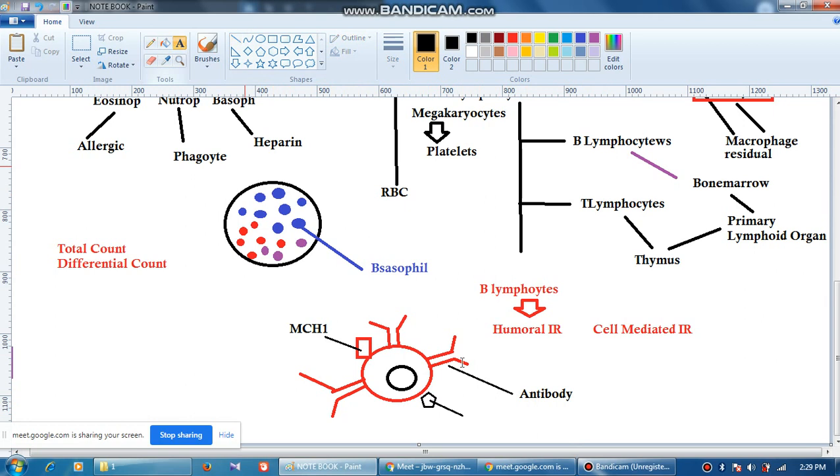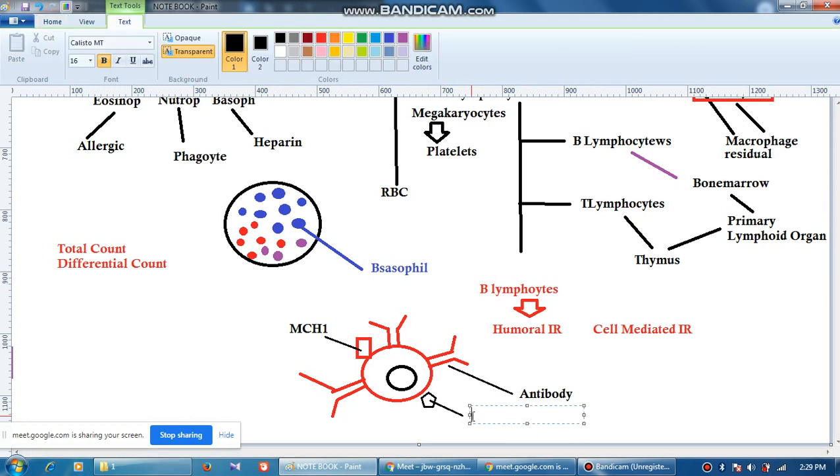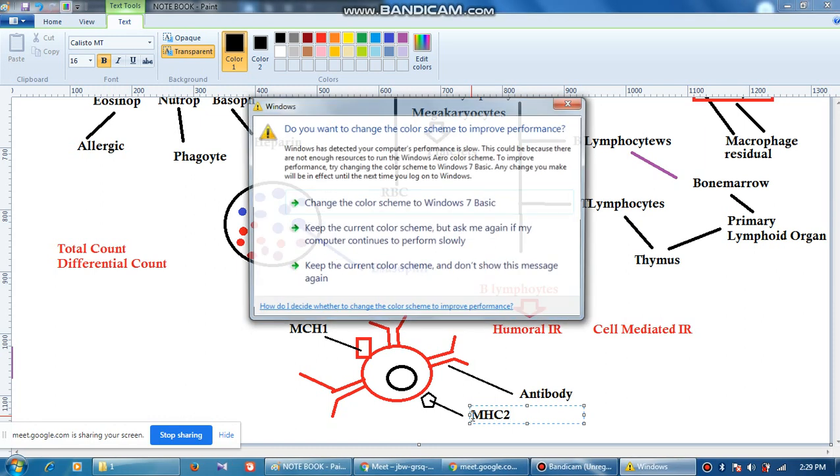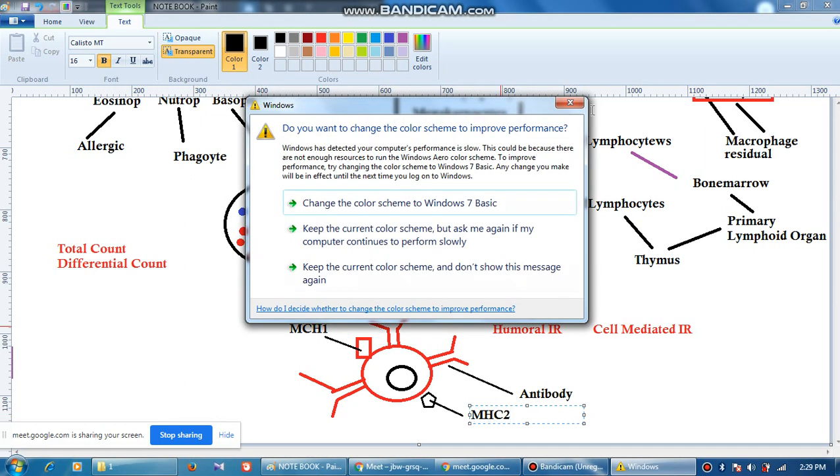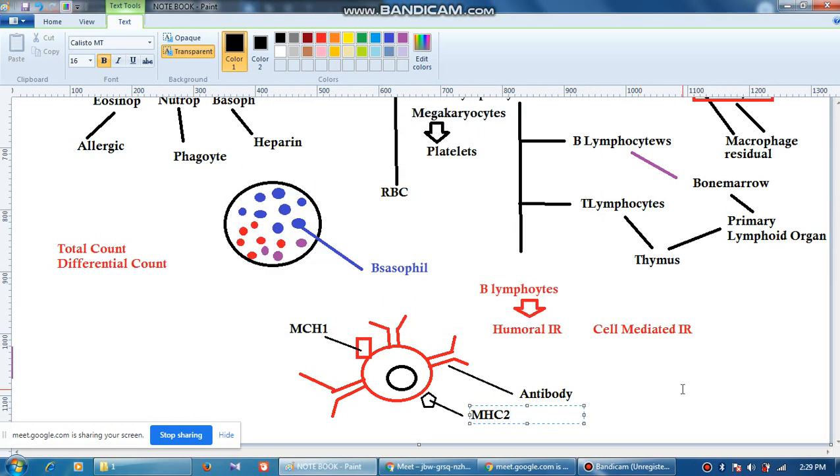So this is very, very typical for B lymphocyte. MHC2. So MHC1 antigens are there on the surface of the B lymphocyte. At the same time there are MHC2 antigens, and also there are antibody molecules.